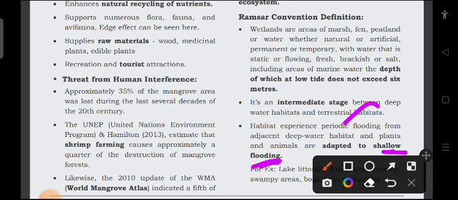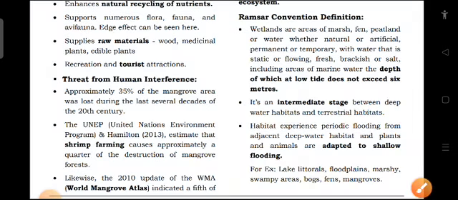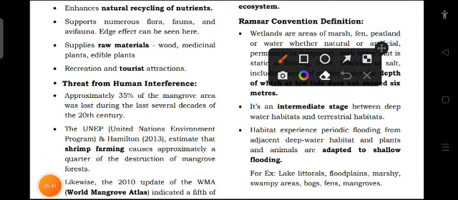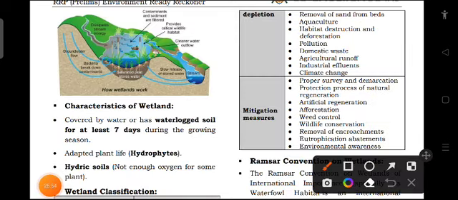So often this place will be flooded because we have deep water nearby. For example, littoral lake, floodplain, marshy and swampy areas, bogs, fens, and mangroves. So even mangroves are an example of wetlands.